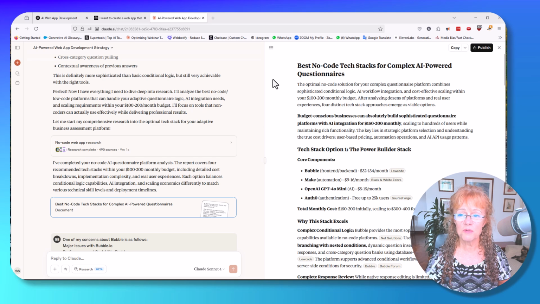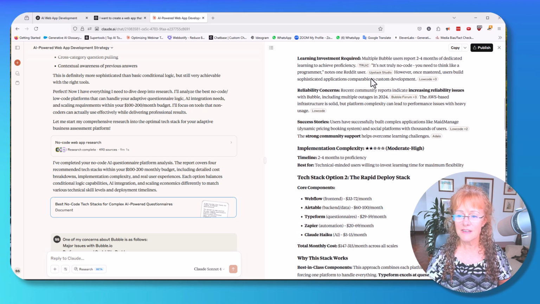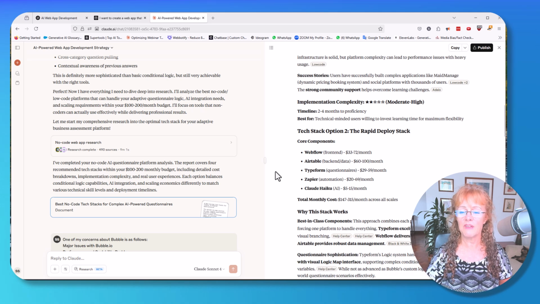After looking at all of those sources, its first recommendation was Bubble. So I was a little disappointed with that. But it gave me really great detail on it. And as you can see, it's all linked. You can go and do further investigation.